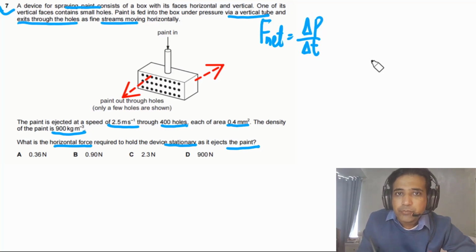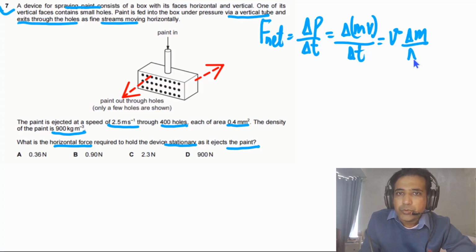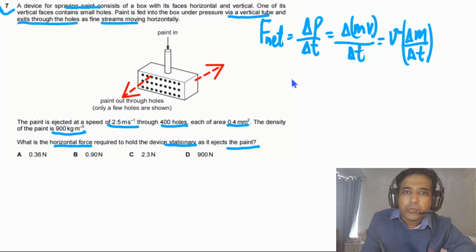So the change in momentum we can write as delta mv, the change in momentum, divided by delta t. In this case the speed is constant, so we can take v as constant, and here we have delta m over delta t. Now delta m over delta t, so how can we calculate delta m?